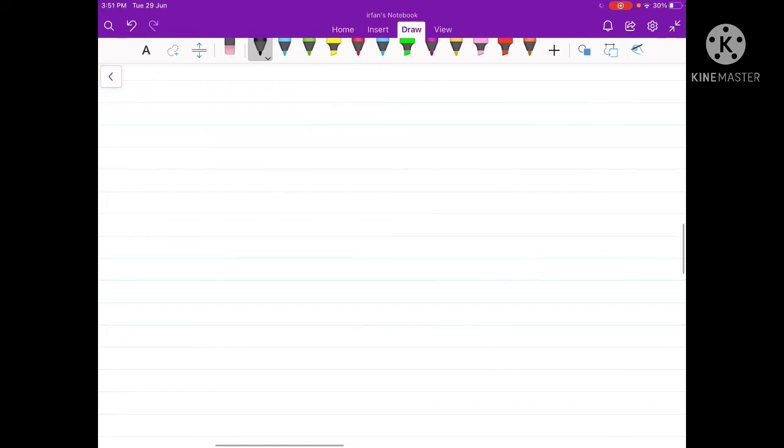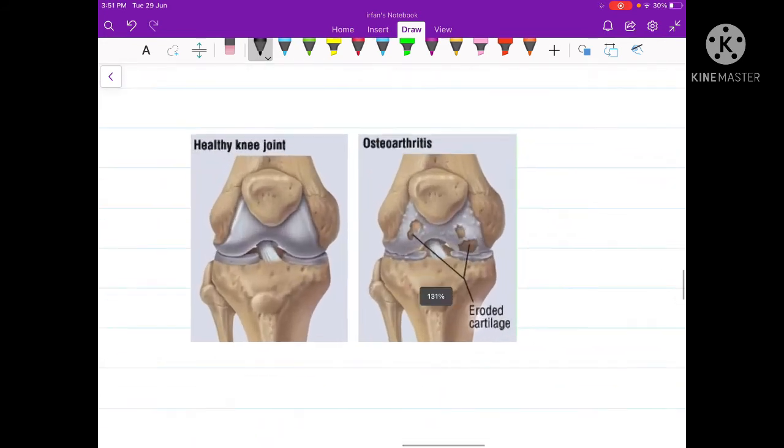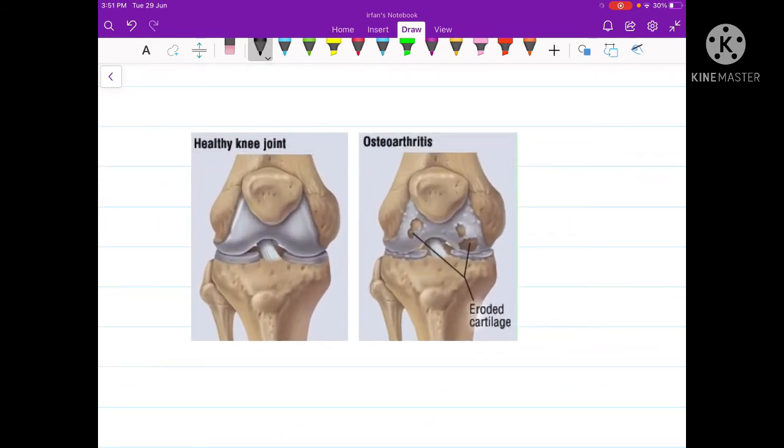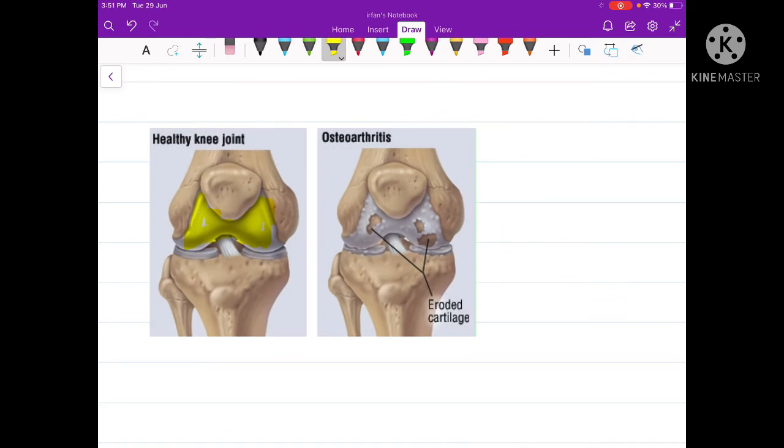Again, let us have a look at its image. So here is the osteoarthritis. Towards the left is the healthy joint, and in the healthy joint, you can see in gray the cartilage. This cartilage is intact and the joint is healthy. In the image towards the right, you can see that the cartilage is now being eroded. With the erosion of the cartilage, which is caused because of the continuous wear and tear, the bony ends are exposed, and the bony ends will then cause painful inflammation. So this is called osteoarthritis.